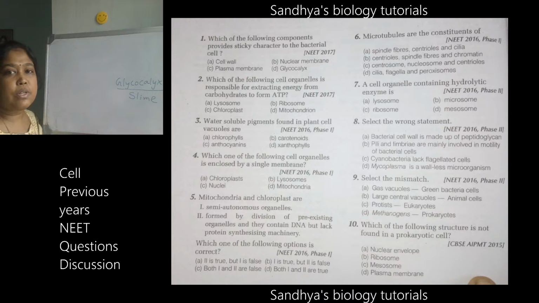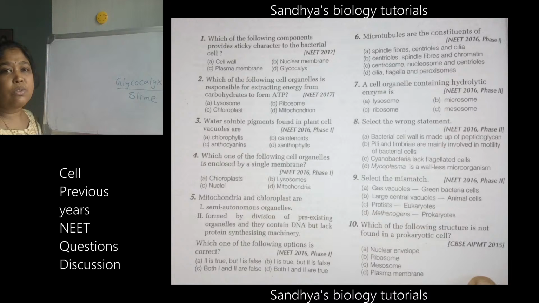So the second question is: which of the following cell organelles is responsible for extracting energy from carbohydrates to form ATP? ATP means energy production. For the sake of energy production, which cell organelle among these is mainly responsible? You know which is the powerhouse of a cell.